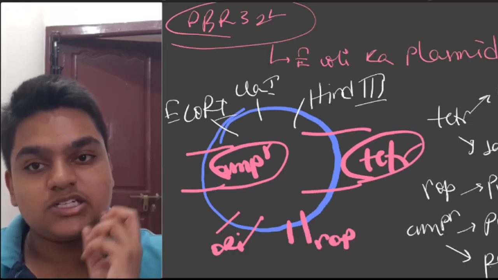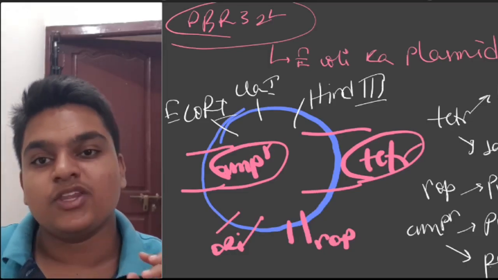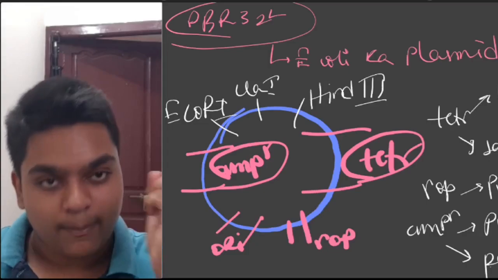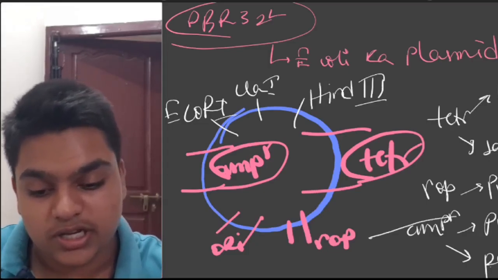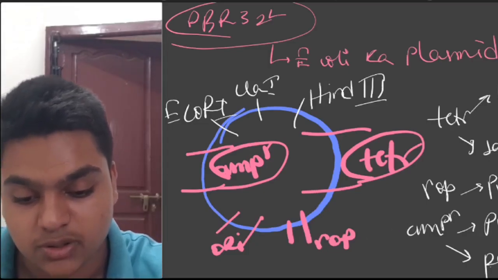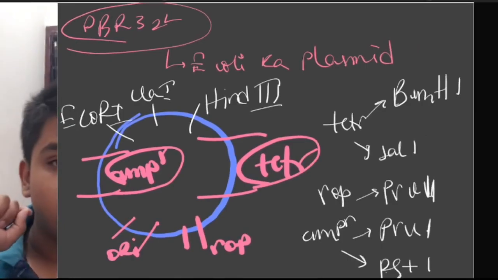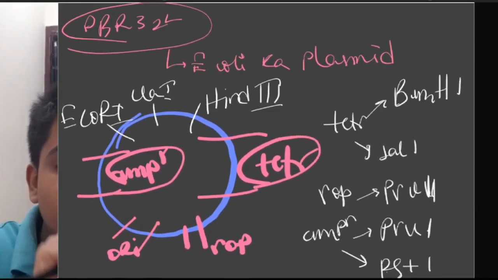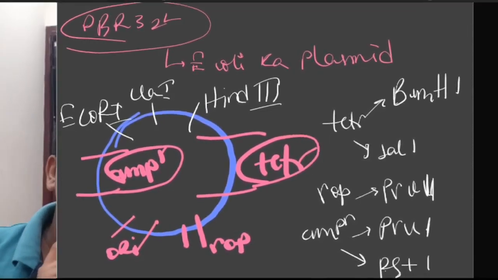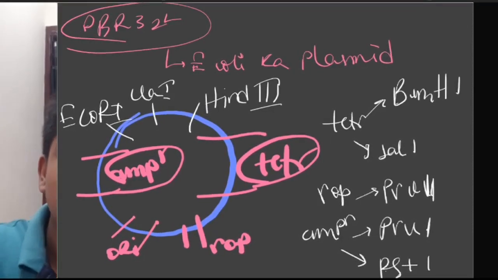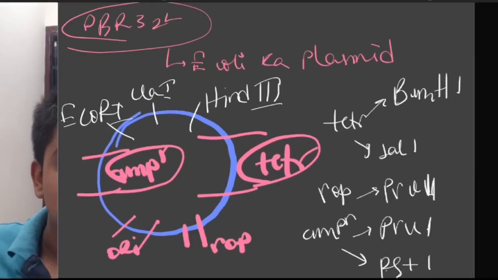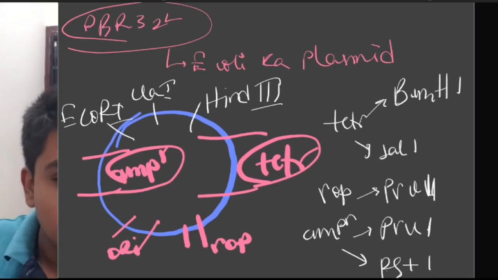So whenever this restriction endonuclease cuts in between the tet region, I have applied a restriction endonuclease suitable in the tet region only. That is BamHI. For example, I have applied BamHI. When I apply this BamHI, it cuts the tetracycline resistance gene in the middle.